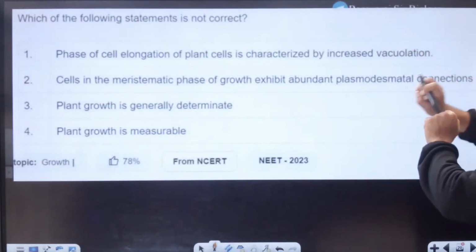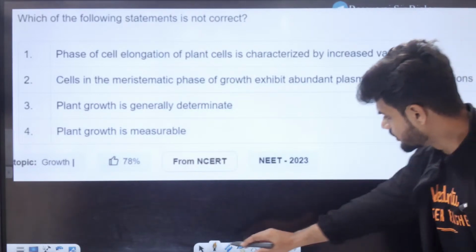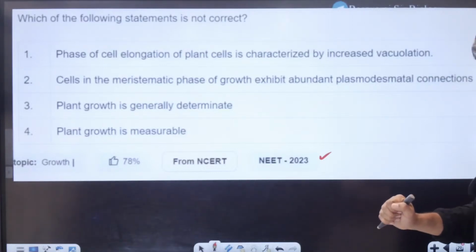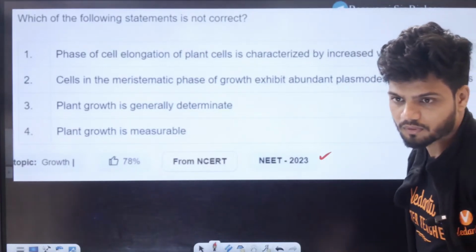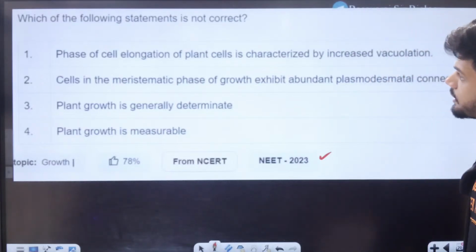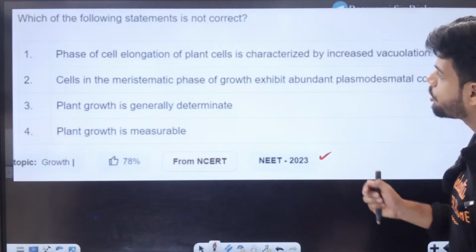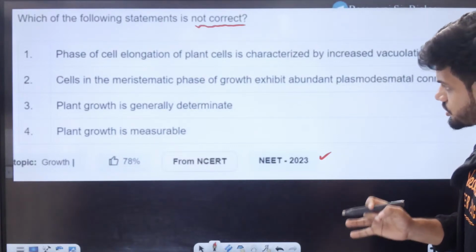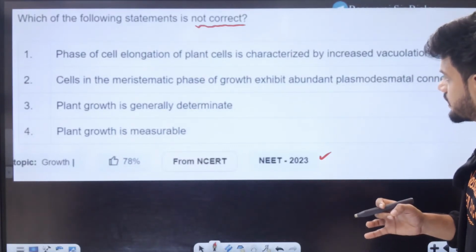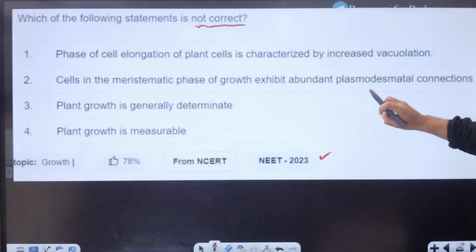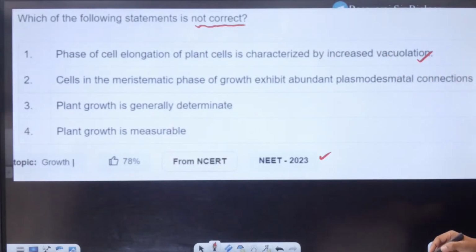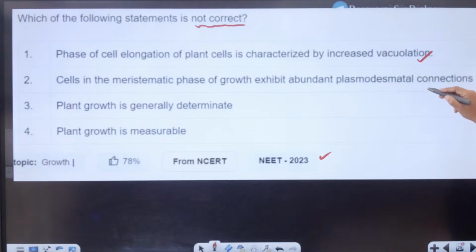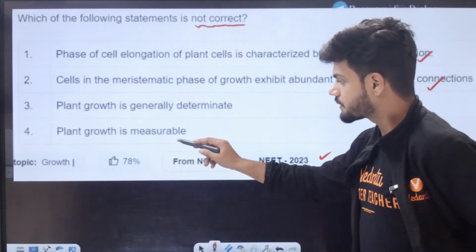Okay. All of you look at this question right here on the board. It's a NEET 2023 question, last year. Tell me in the chat quickly. Which of the following statements is not correct? The phase of cell elongation of plant cell is characterized by increase in vacuolation, that is, vacuoles are increasing. Cells in the meristematic phase of growth exhibit abundant plasmodesmatal connection, they do. Plant growth is measurable, it is measurable.